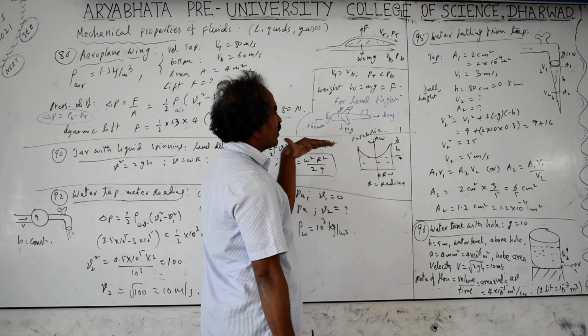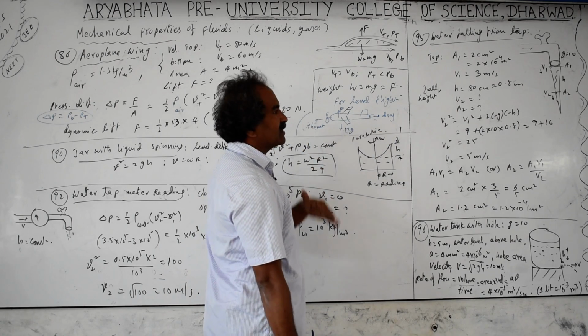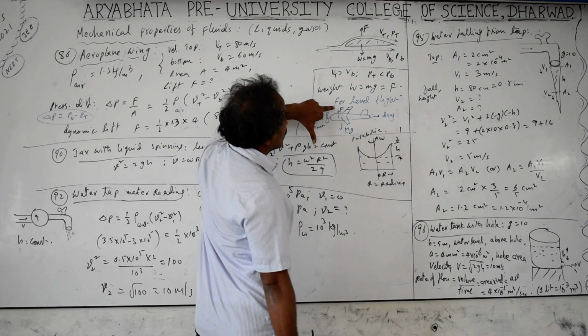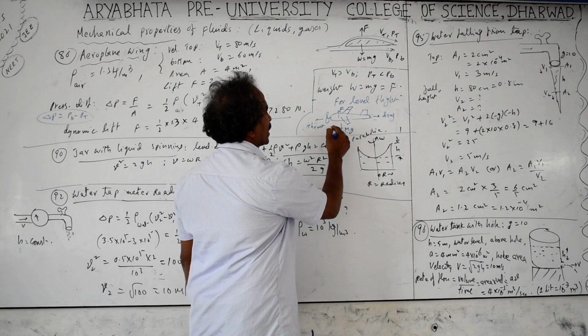If it is traveling with uniform velocity, forward force equals backward force. If the thrust is exactly equal to drag, the aeroplane travels with uniform speed or uniform velocity. Next, if the upward force equals the downward force, it travels at the same height from the ground. It is called level flight.